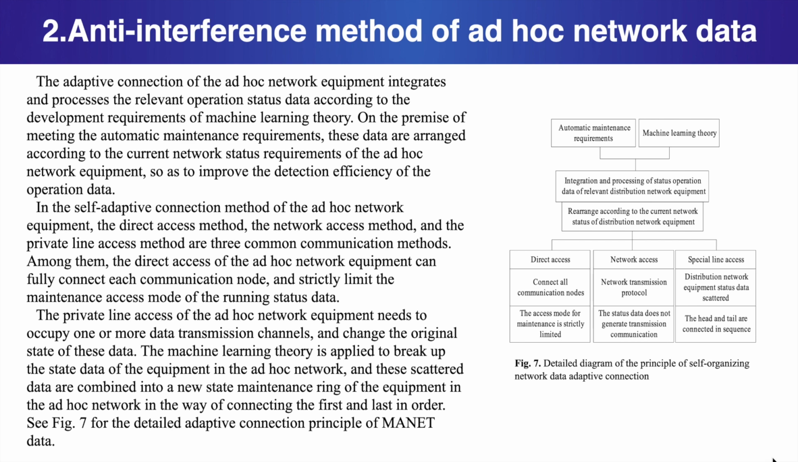The private line access of the ad hoc network equipment needs to occupy 1 or more data transmission channels and change the original state of this data. The machine learning theory is applied to break up the state data of the equipment in the ad hoc network, and this scattered data are combined into a new state maintenance ring of the equipment in the ad hoc network in the way of connecting the first and last in order. See Figure 7 for the detailed adaptive connection principle of MANET data.